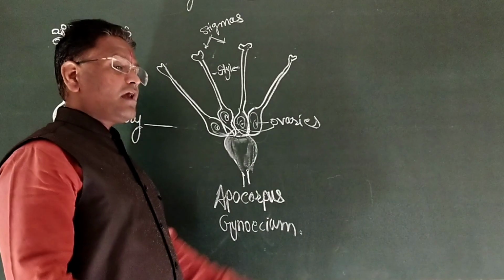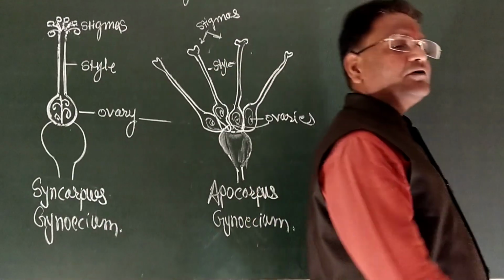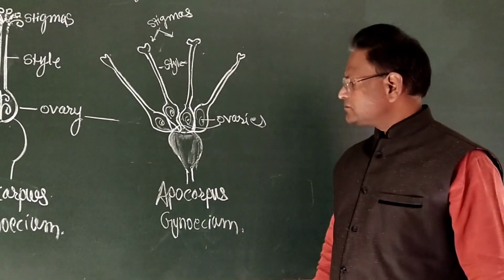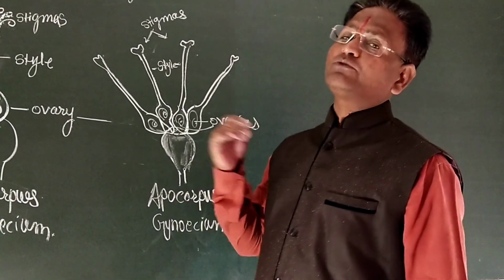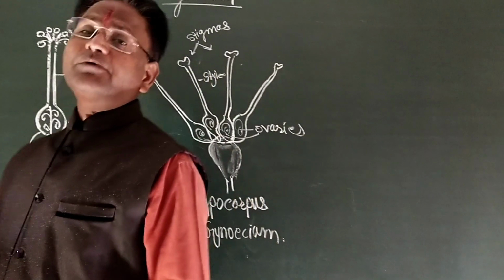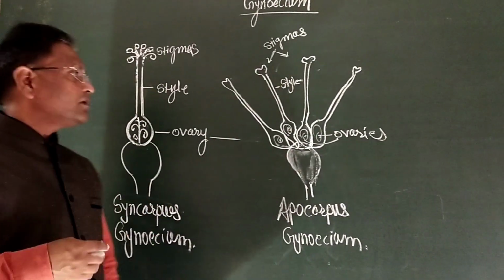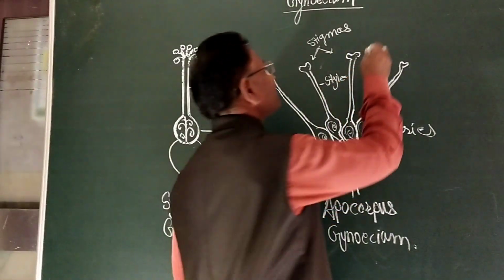Ovaries are also free from each other. Such type of gynoecium is known as apocarpous gynoecium. Now, stigma are of different types.